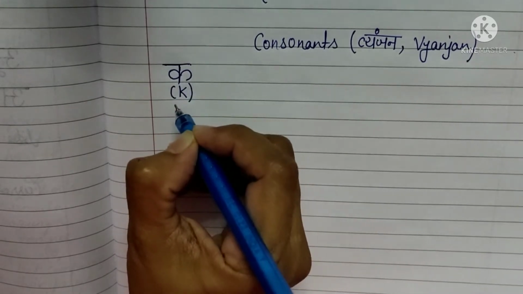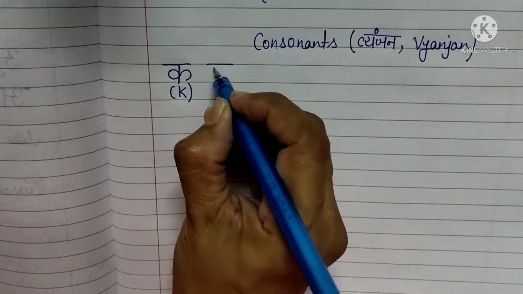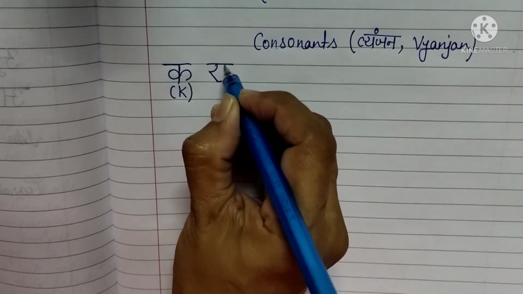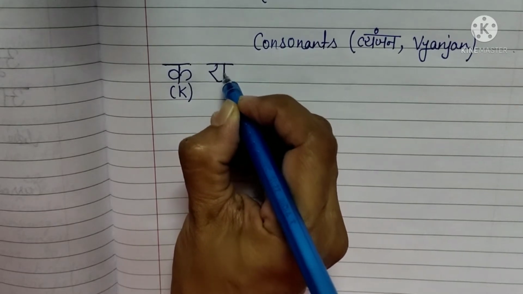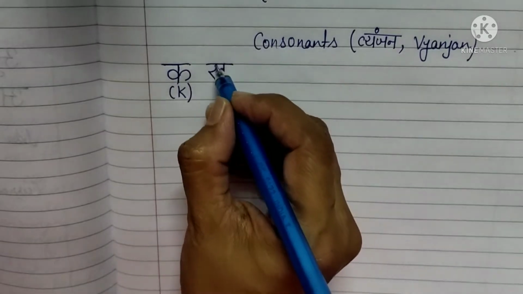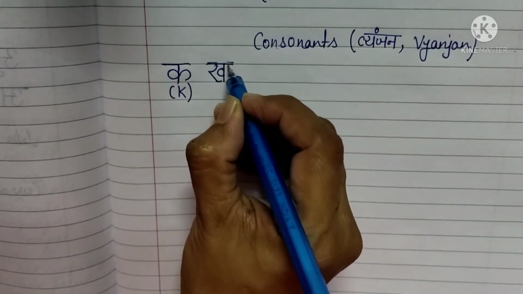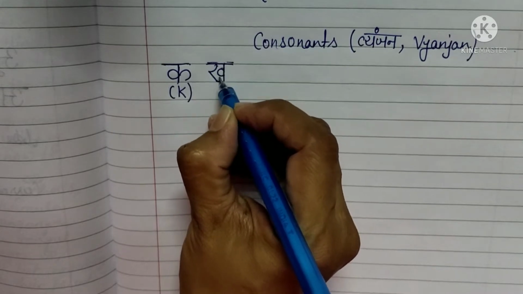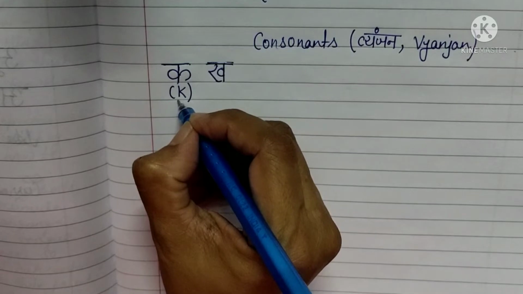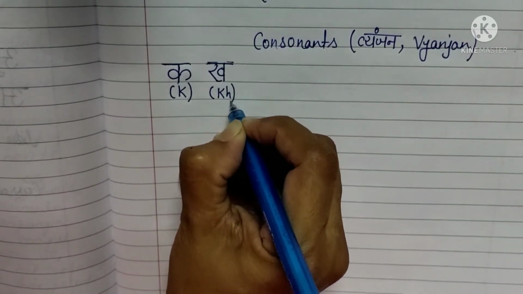Second, make a sleeping line, make a curve like this, and make a standing line and a half circle at the center. The sleeping line, curve this side, slanting, standing, half curve at the center. That is called kha. This is ka. This is kha. K-H.